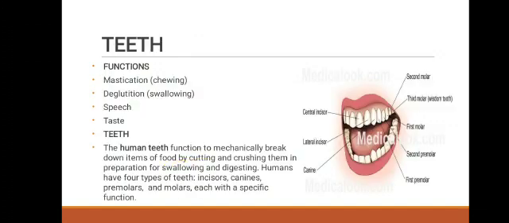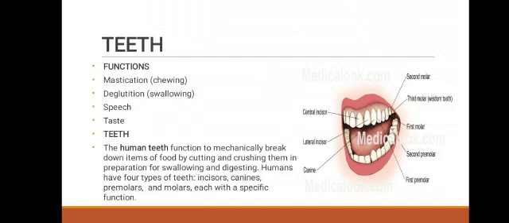Next one, teeth. Functions of teeth: mastication, that is chewing; deglutition, that is swallowing; next one, speech; and last one, taste.